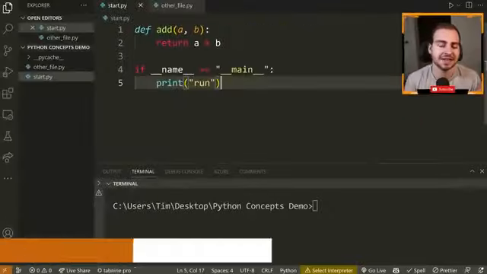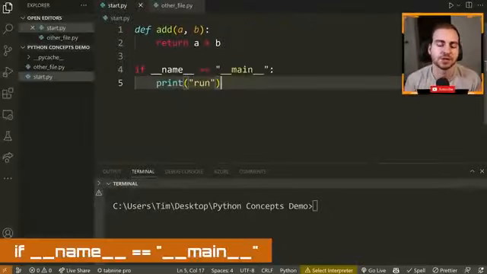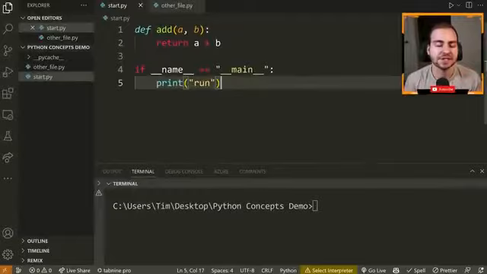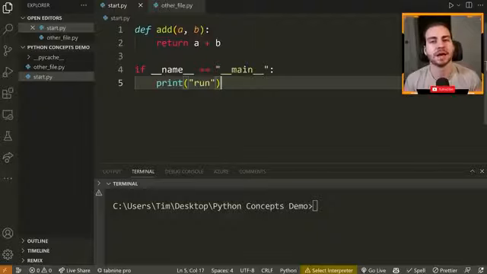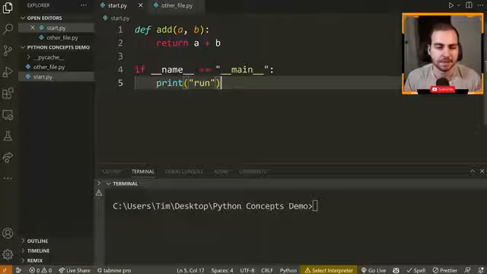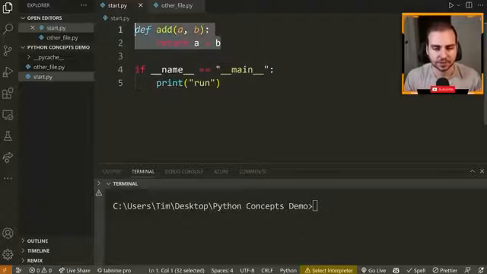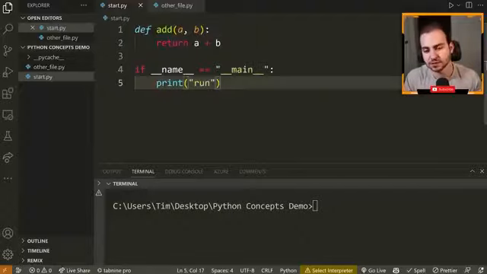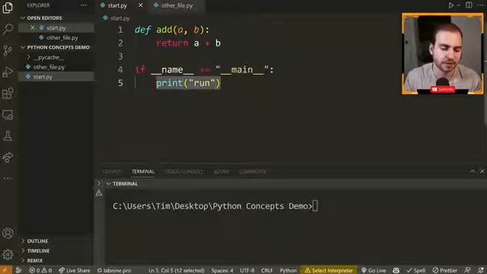So the next concept here is if __name__ equals __main__. Now, this is simply telling you if you ran the current Python file. The reason why it's important to understand that is because a lot of times you can have a bunch of different Python modules, and sometimes you run the module directly, other times it might be imported by a different module. So let's have a look at this example. In this case, we have start.py, we have some function, and then we have this if __name__ equals __main__. We're printing run.